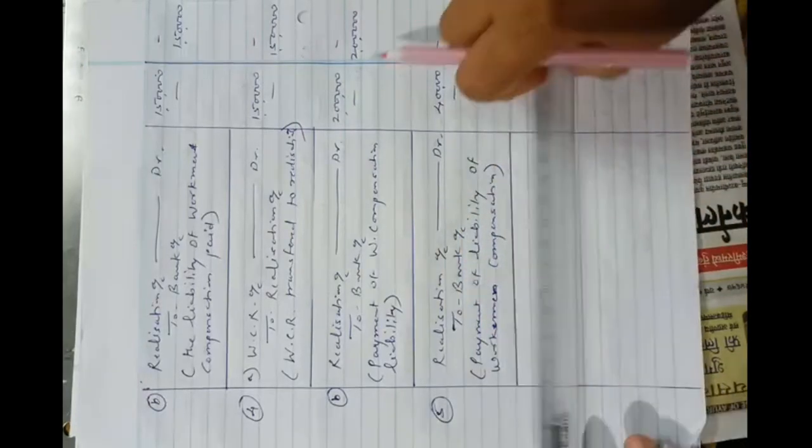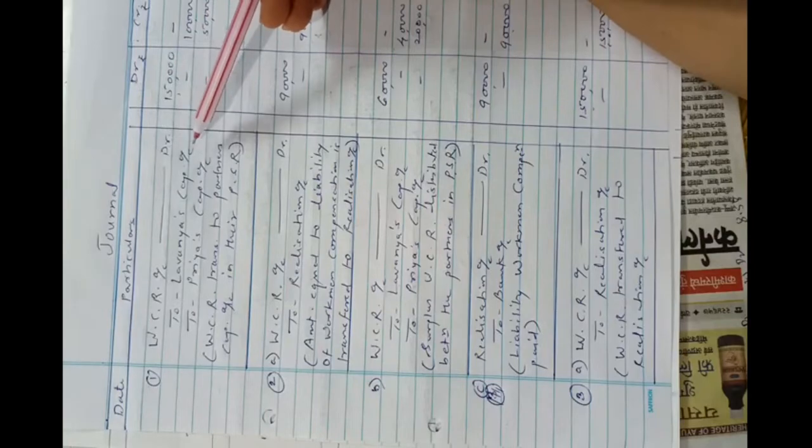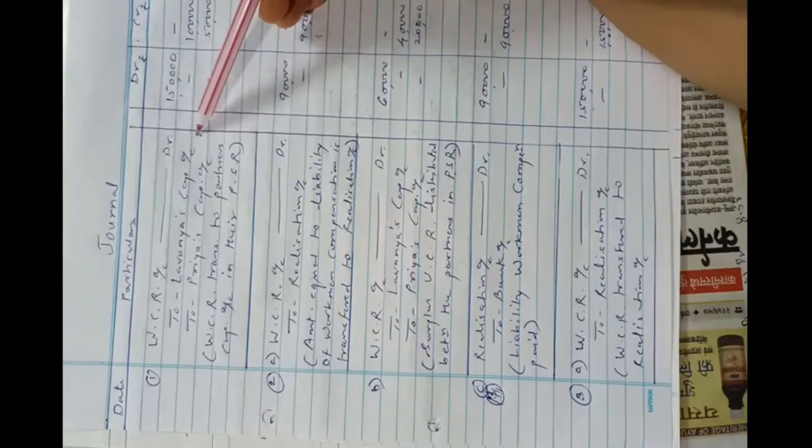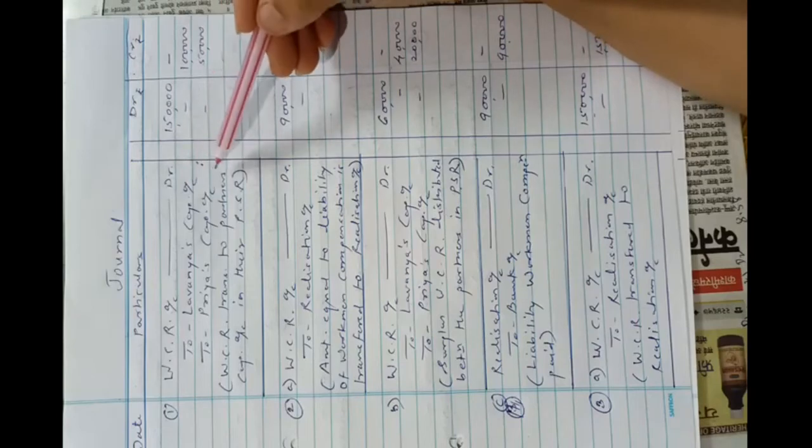In this way, while solving the problem of dissolution and preparing the ledger account, you have to think in this way about workmen compensation reserve. If there is no liability against workmen compensation, we will transfer all the reserve to partners' capital account.